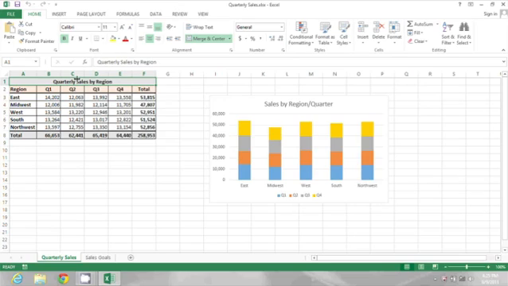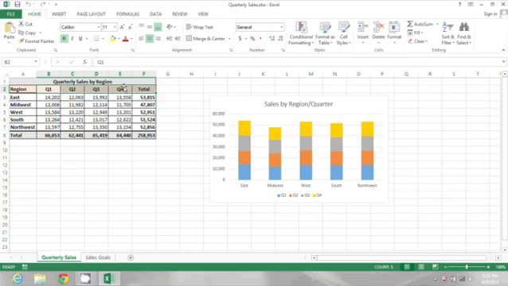Today I'm going to show you how to flip column headings to become row headings in Excel. To begin, I have a spreadsheet open with a series of column headings, Q1 through Q4, and total. If I wanted to reconstruct this table, I might want these as row headings.